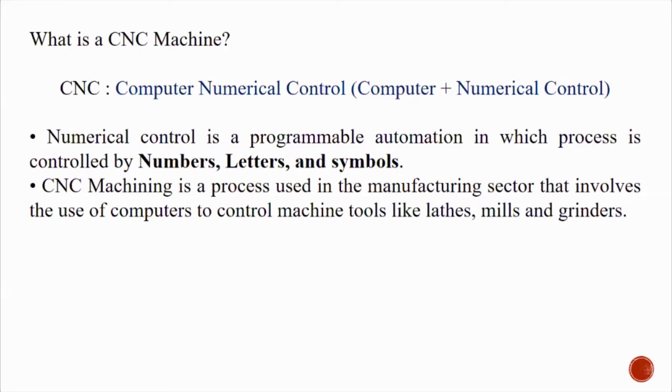Yes, sir. It is very simple. You will be having some numbers, some letters, and some symbols. A combination of these numbers, letters, and symbols, if you operate without a computer, is called numerical control. But if the programming is done in a computer, if you do the programming part through the computer, then it is called computer numerical control. This is the CNC machine or machining part.